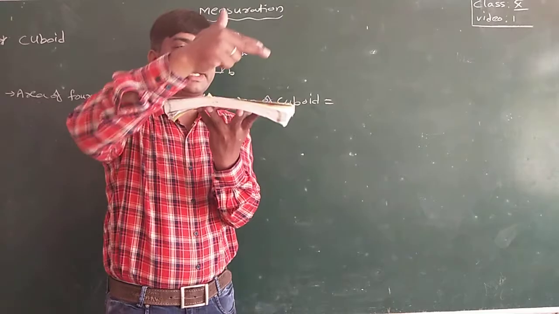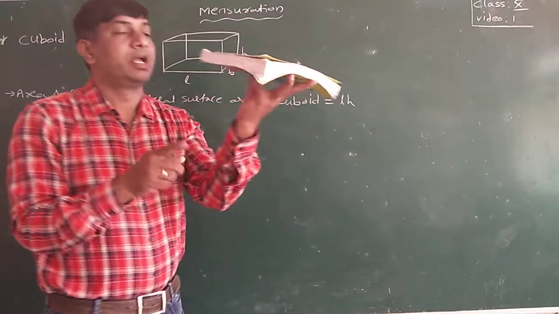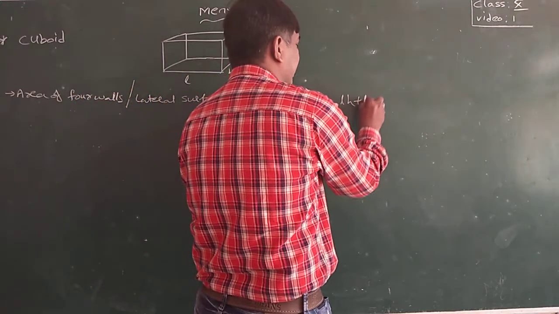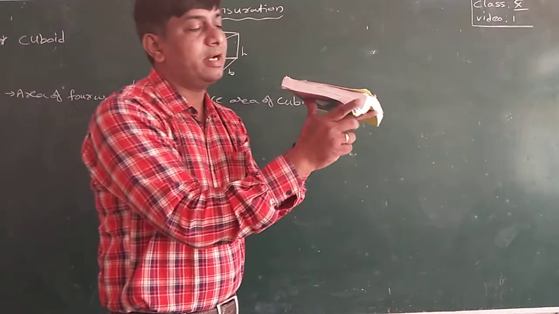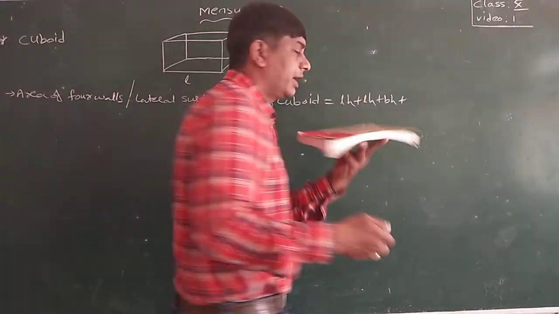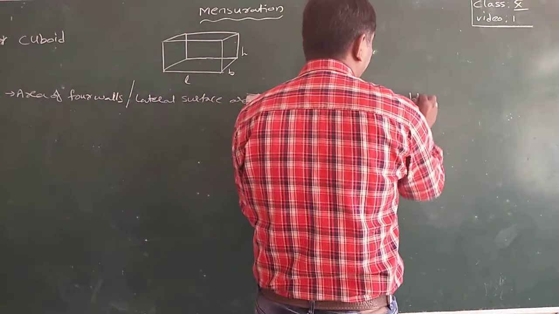Length into height, l into h, and here also length into height, plus l into h, and here breadth into height, b into h. Again here also breadth into height, b into h.